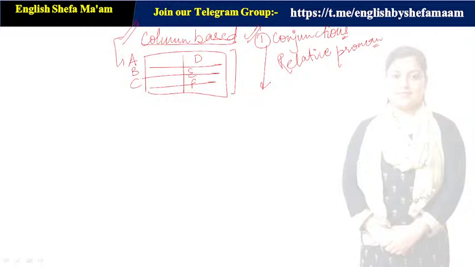Okay, so herein we are covering from basic to advanced level. Before this topic we have covered phrase replacement, right? We have covered 3 sessions of phrase replacement from basic to high level. Today we are starting with column based questions and we'll be dealing with basic to high level of questions.